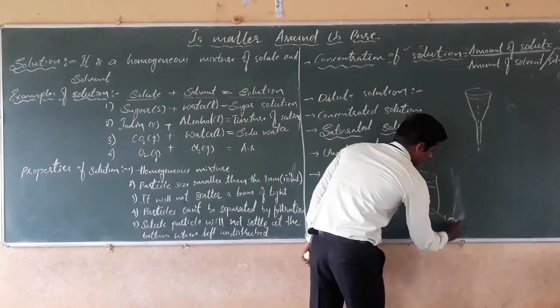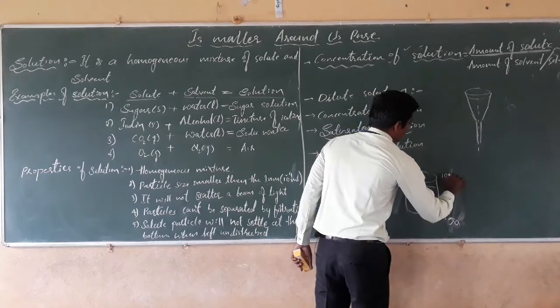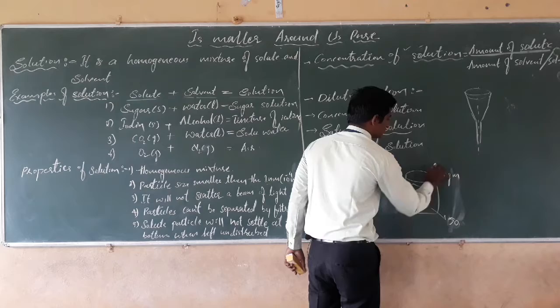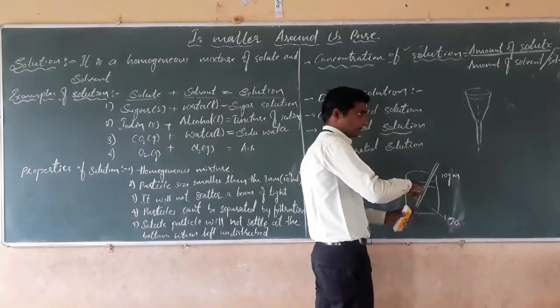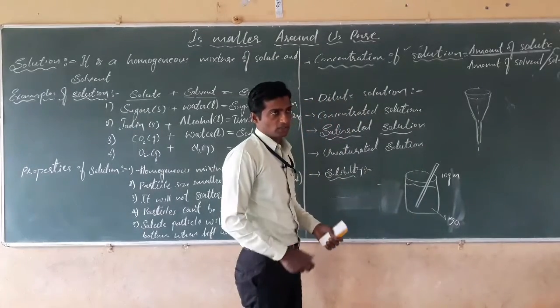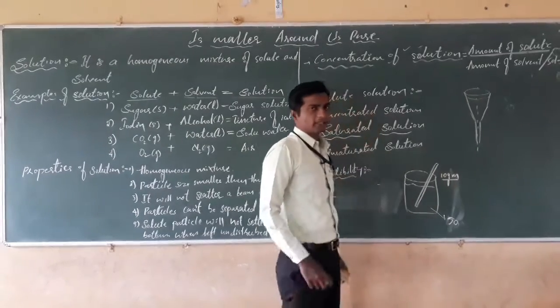First add 10 gram of sugar and stir it well with a glass rod. Is it possible to dissolve the sugar or not? Yes, we can dissolve the 10 gram of sugar very easily.